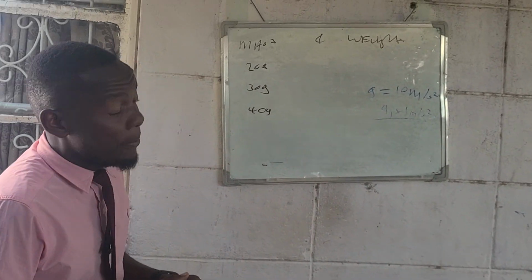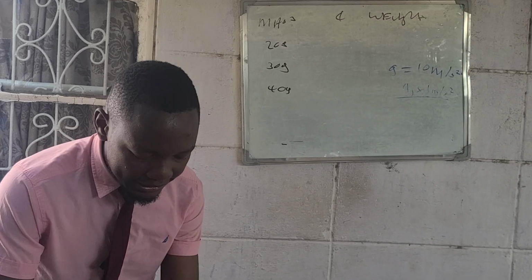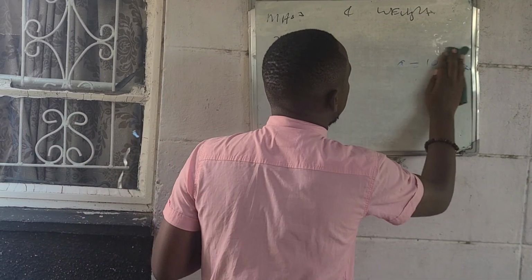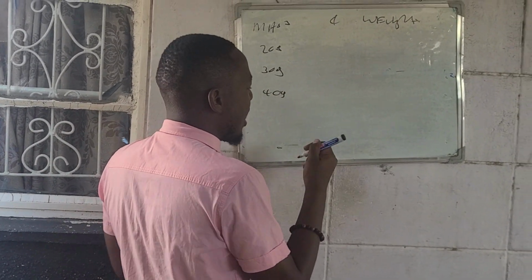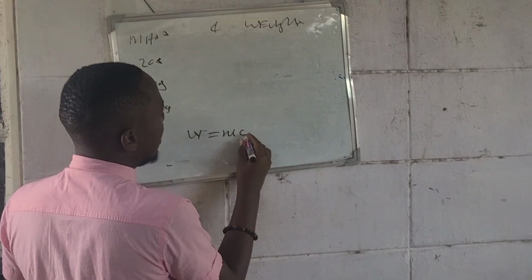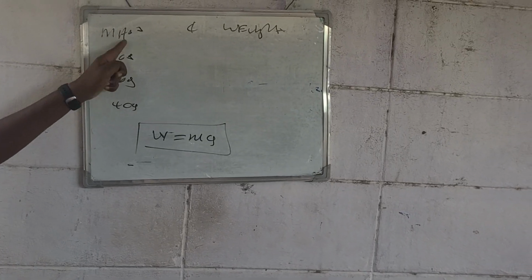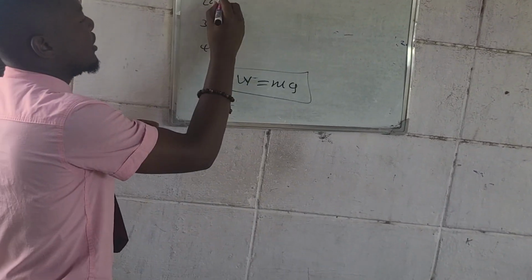Are we together? But we use 10. Let's stick to 10. So let's do the thing: weight equals mass times acceleration due to gravity. For example, we have a mass of 20 kgs.